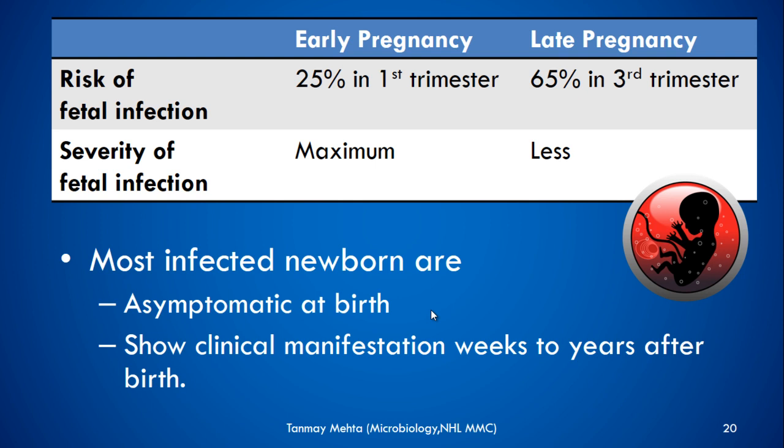For example, in early pregnancy the risk is 25% in the first trimester, but it goes up to 65% in the third trimester. But interestingly, the severity of fetal damage is maximum in early pregnancy, while it is very less in late pregnancy. Most infected newborns are asymptomatic at birth, and they show clinical manifestations weeks to years after birth.